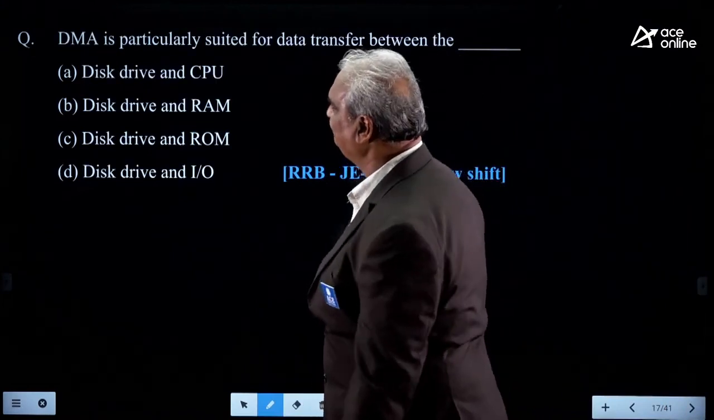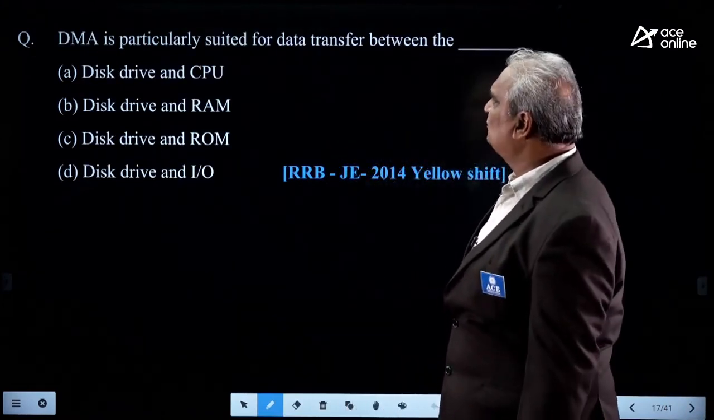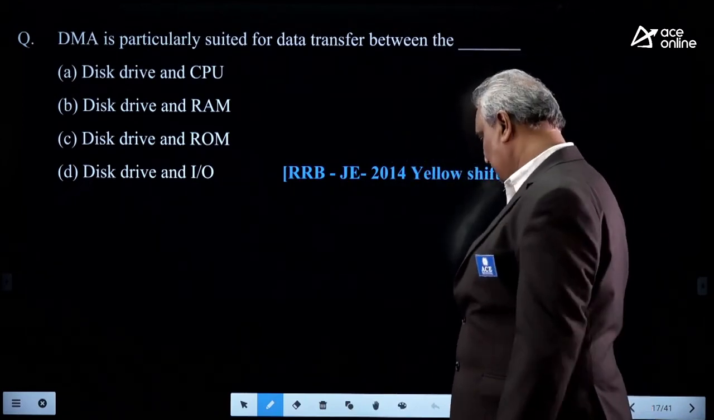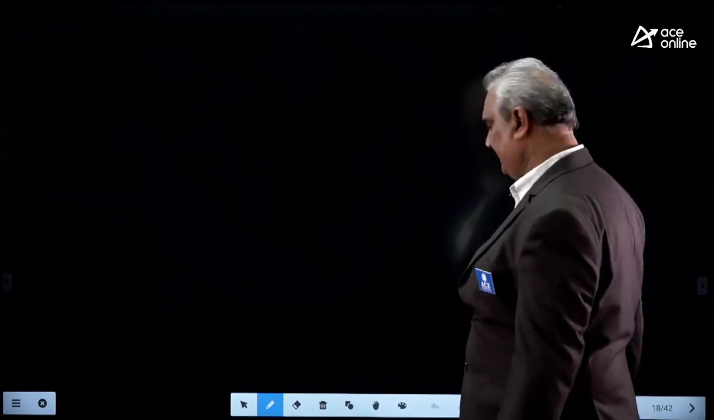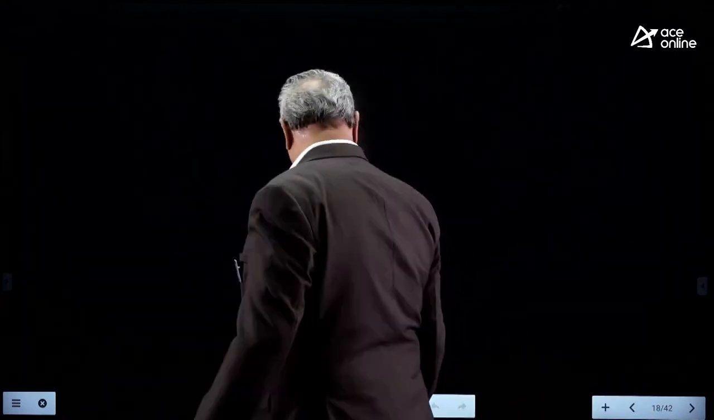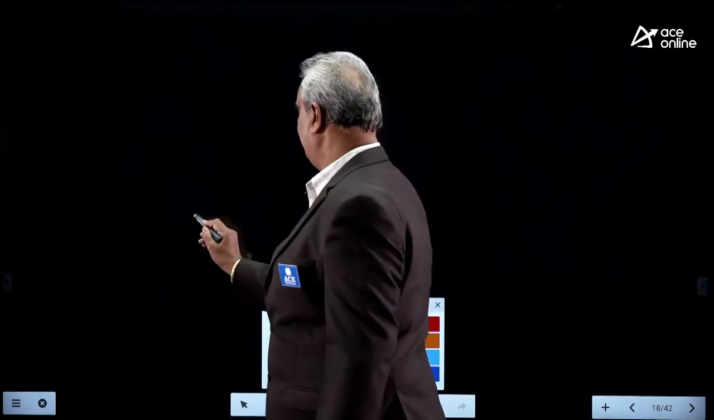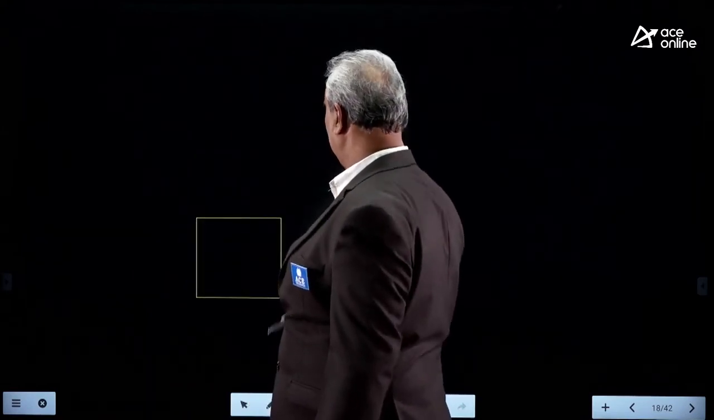Next. DMA is particularly suited for data transfer between the dash. For this, look here. DMA, direct memory access. Just two minutes, look here, because it is a very, very important concept.